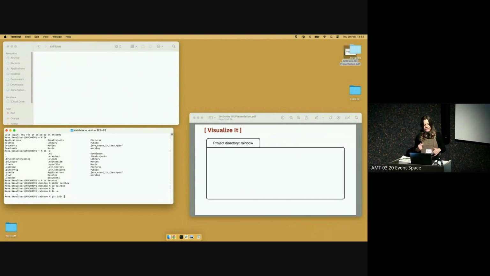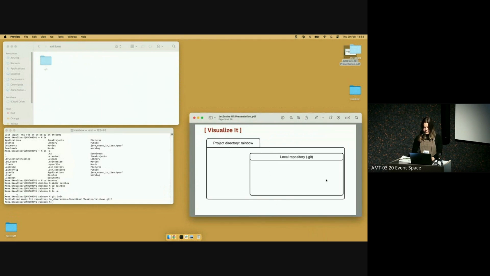And what this command is going to do is create a .git directory inside my project directory. And that .git directory is basically what represents the local repository. So I'm going to press enter, and you can see that now that .git directory was created. And I add a representation for that in my visualization. It took me a long time to realize that this .git directory existed. So for me, it was a real breakthrough moment when I discovered this.